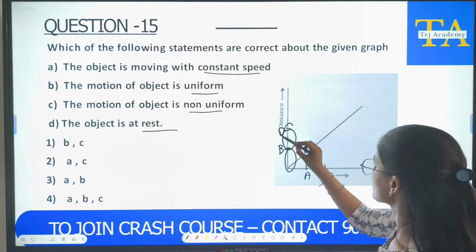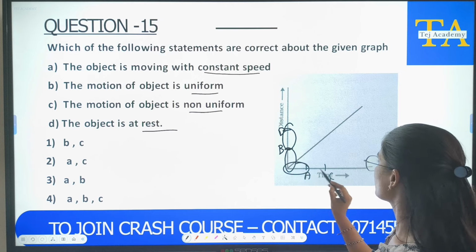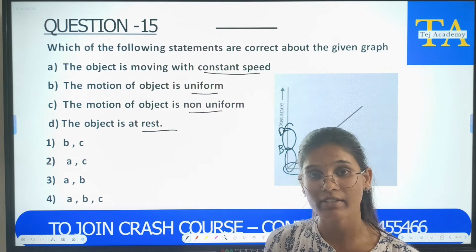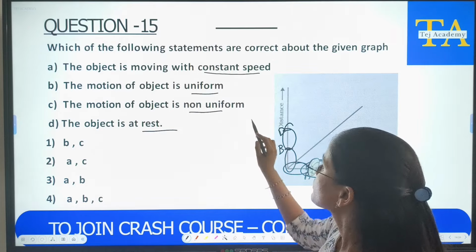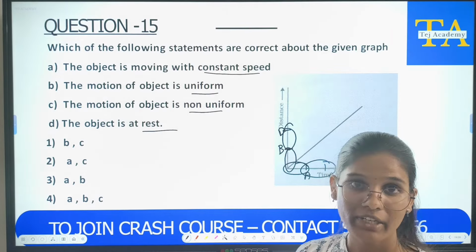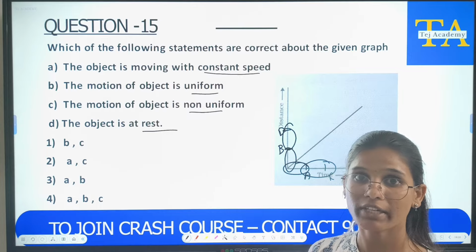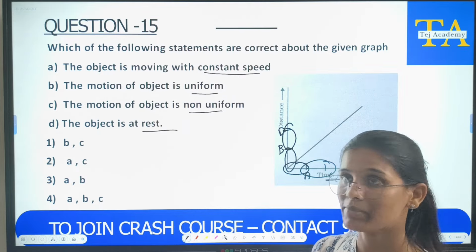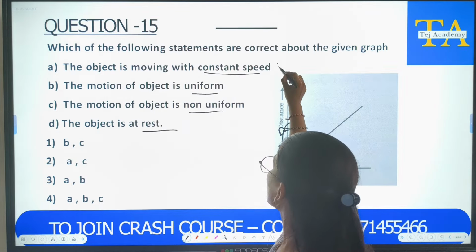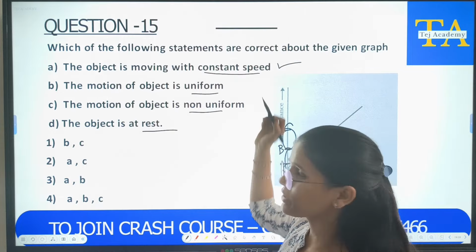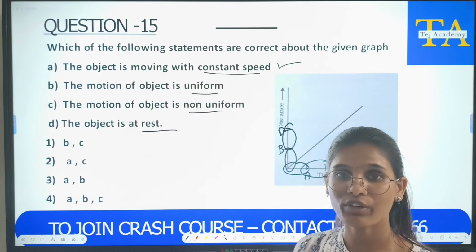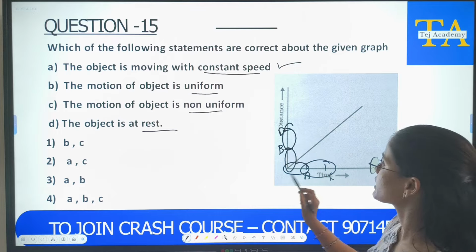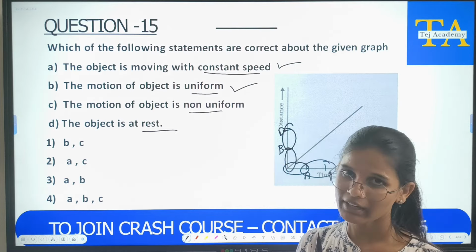if you see this distance and this distance are same, this time and this time are same, which means it is covering equal distances in equal intervals of time. So, when an object covers equal distance in equal intervals of time, speed is constant. We have seen this in second MCQ. So, speed is constant. This is right. When speed is constant, it means it is in uniform motion also. See, it is covering equal distance in equal times. So, this is also correct.